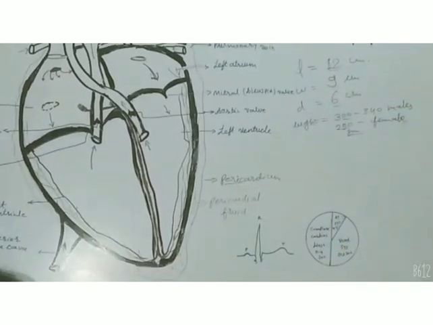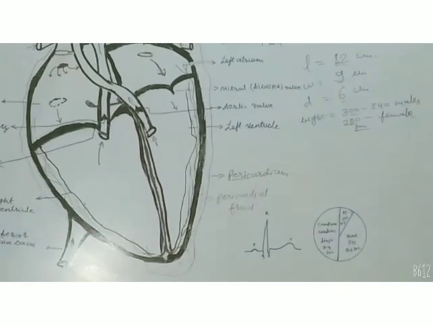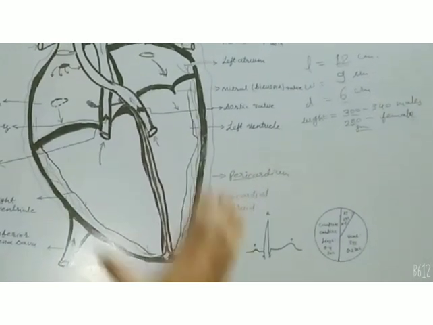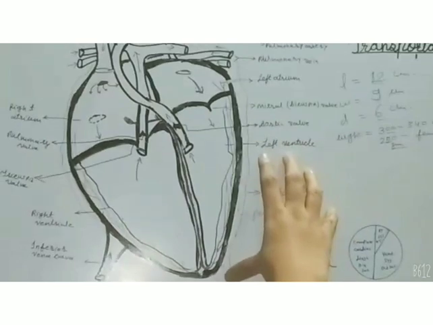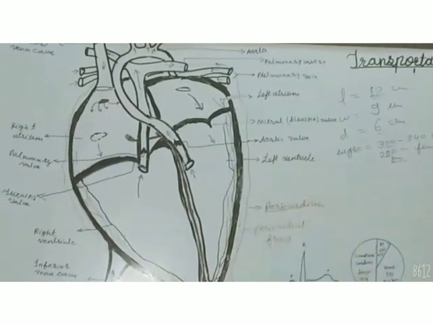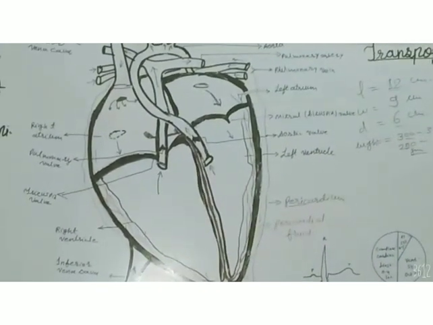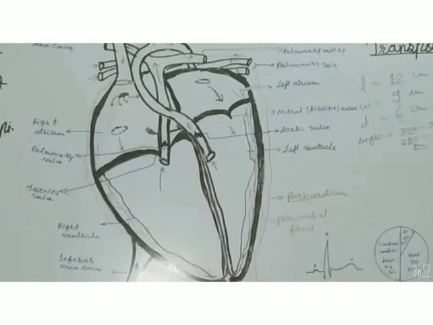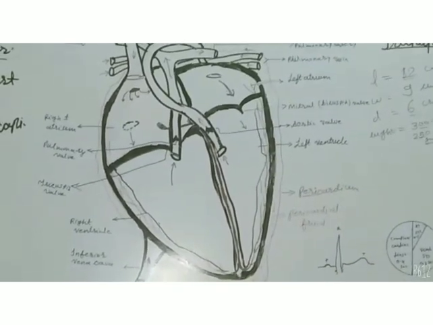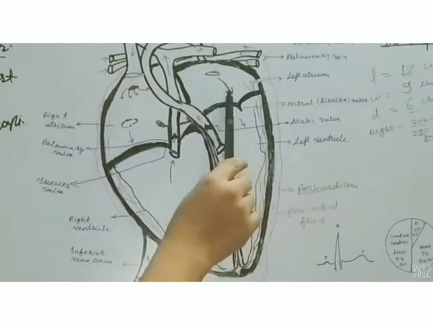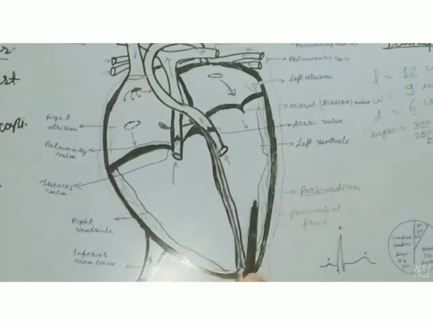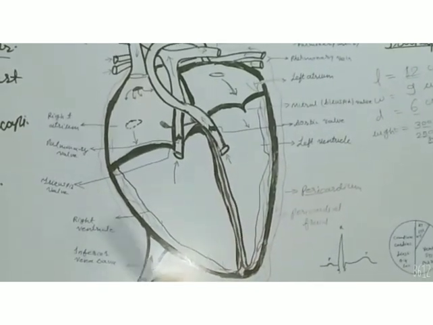It is near about the size of a fist of any organism, slightly tilted toward the left side in the chest cavity. Now let's discuss its internal structure. As I told you, four chambers or four parts are there in the heart.